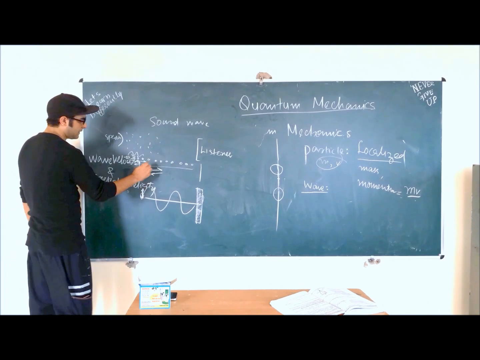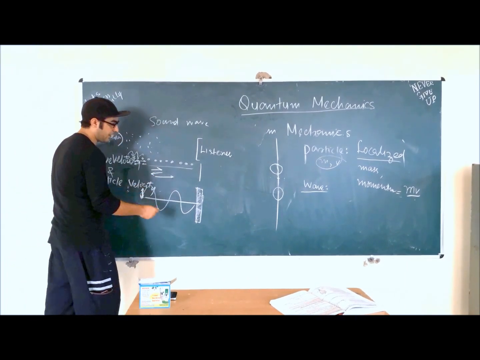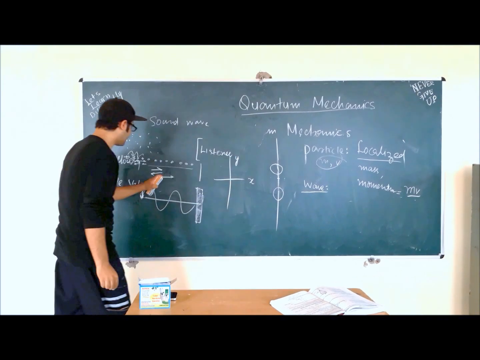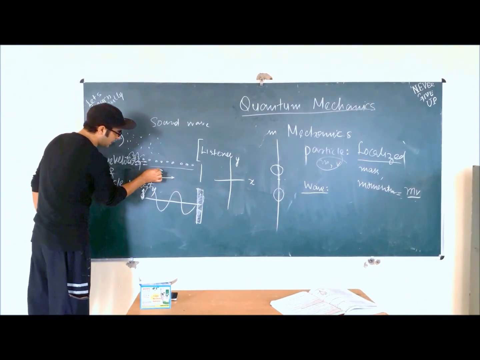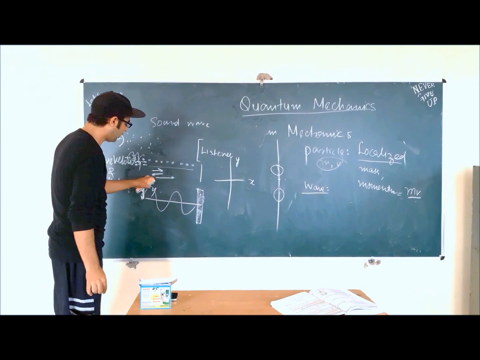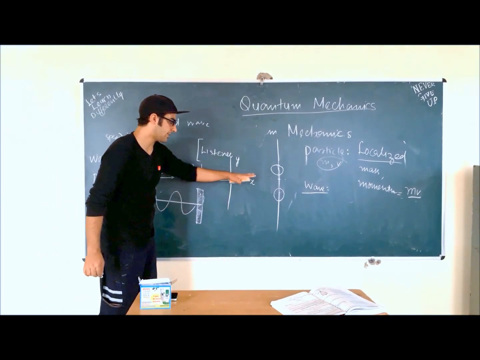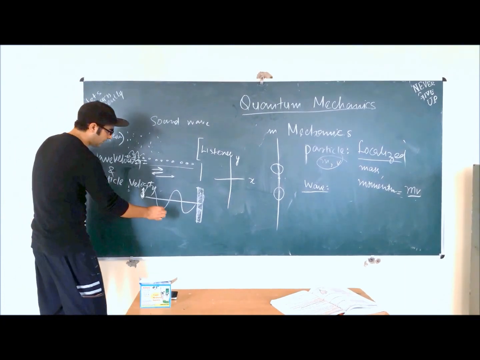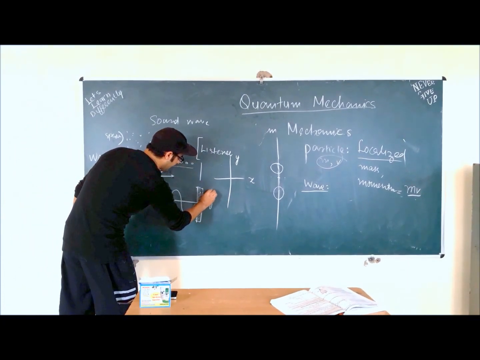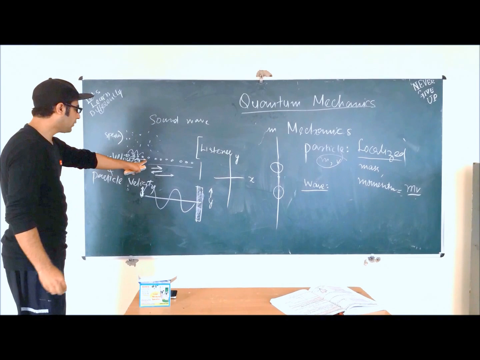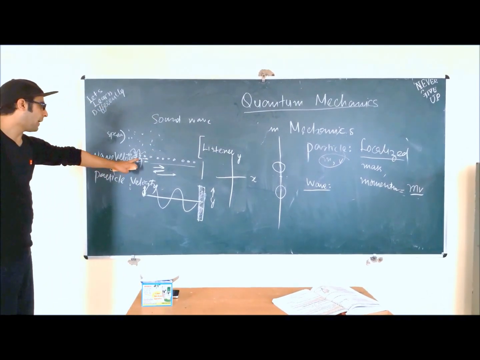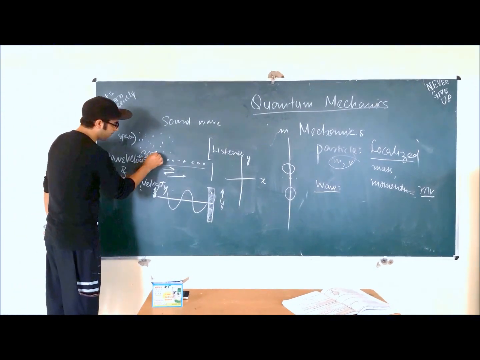So these particles have motion in this plane. For example, if I consider this x and y plane, in this case the particles have the velocity towards here and here, so they have a velocity along the x axis. In the second case, the particles have the velocity along the y axis, and here it's the x axis. Now we will consider the direction in which the wave is traveling. If the particles are right here, this particle is here.